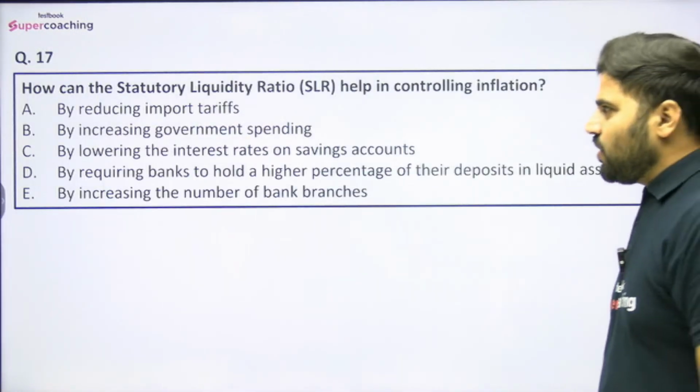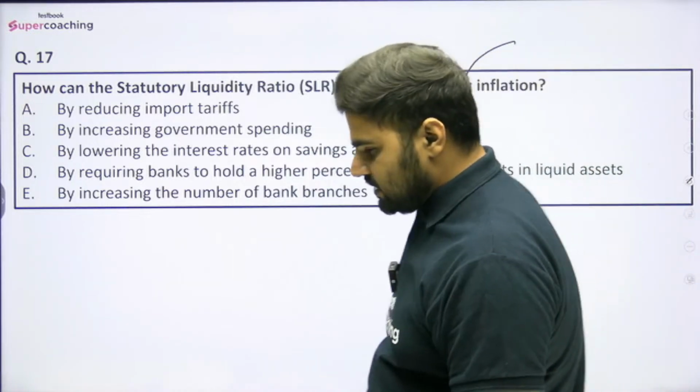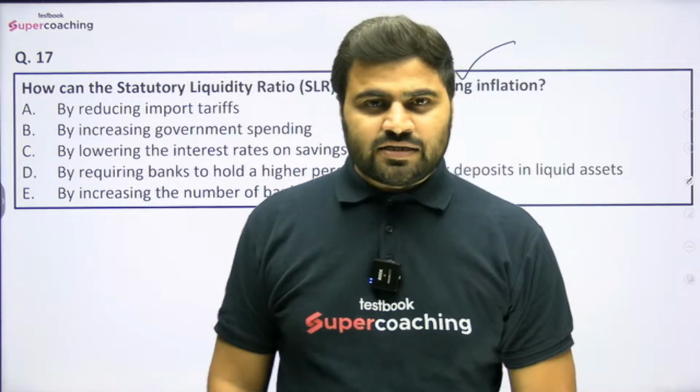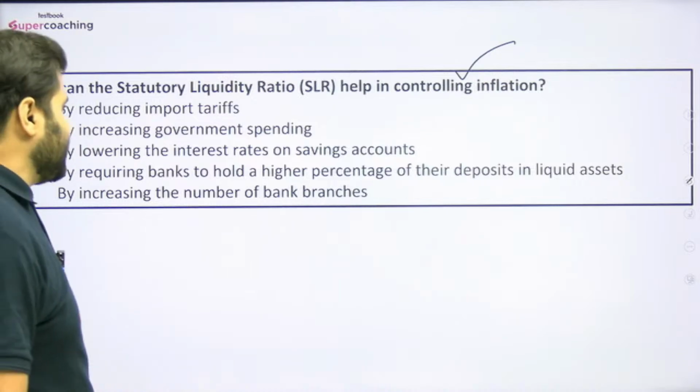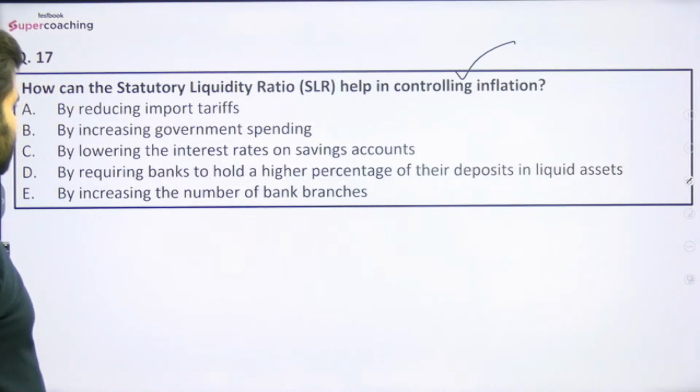Question number 17: how can the SLR help in controlling inflation? Tell me, guys. After discussing the CRR, you might have understood the concept of how SLR will help in controlling inflation. The options are: by reducing import tariffs, by increasing government spending, by lowering the interest rates on savings accounts, by requiring banks to hold a higher percentage of their deposits in liquid assets, and by increasing the number of bank branches. Do let me know, friends, I am waiting for a reply.